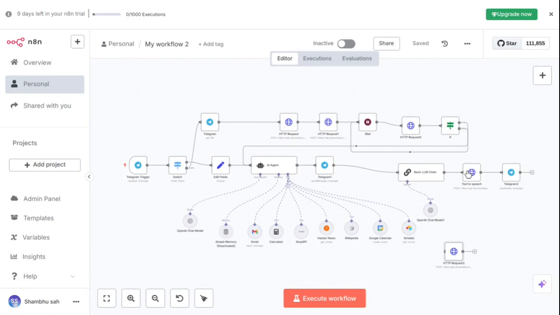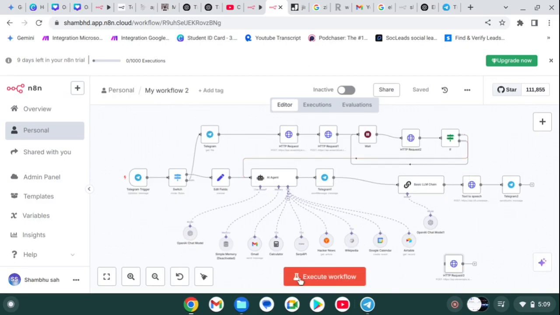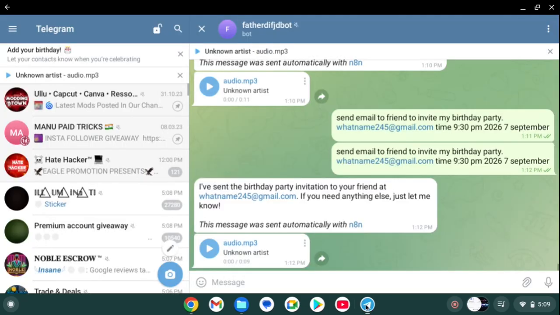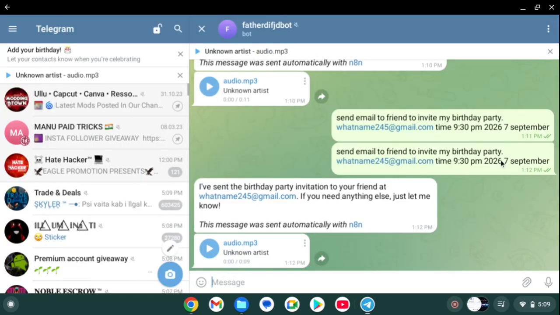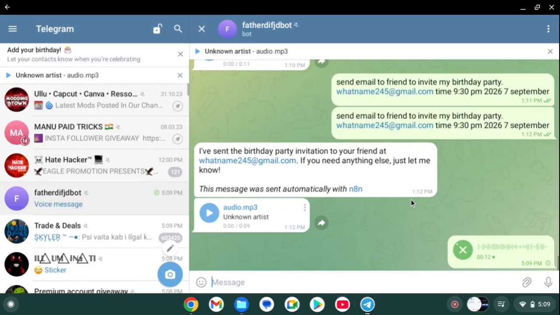Let's try. I simply click on execute workflow, and I simply send a voice message. Let's send this same message. So I simply type: send an email to my friend to invite all of my friends to my birthday party. Time will be 9:30 p.m. and date will be 7 September 2026. Now I send it.